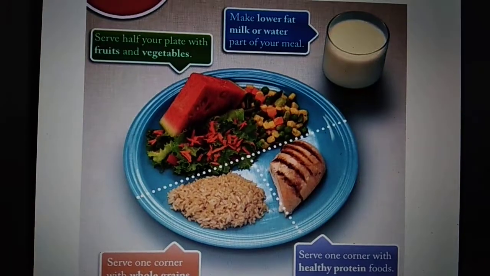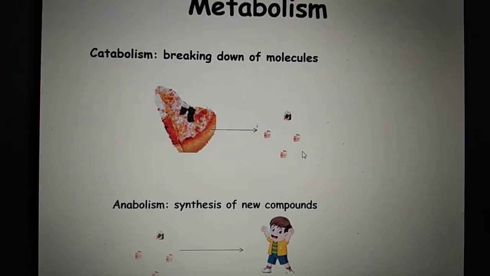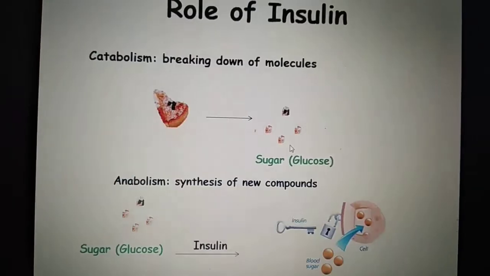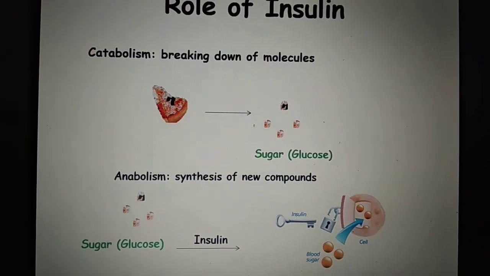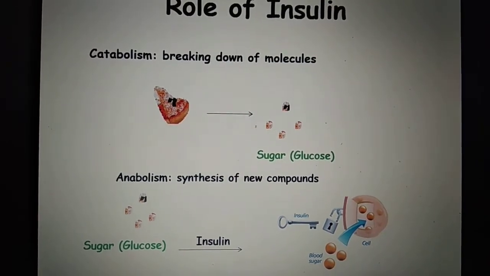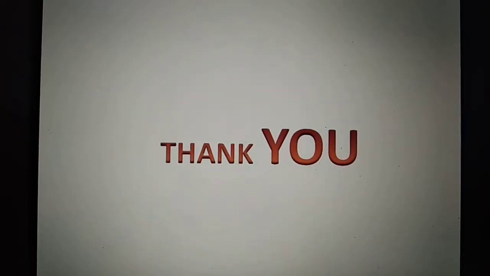Why? Because when you eat more pizza, then more sugar will get produced, then more sugar will get stored inside your body, and you will become fat. So you should control the amount of carbohydrates going in your body. I hope you enjoyed this module. Thank you.